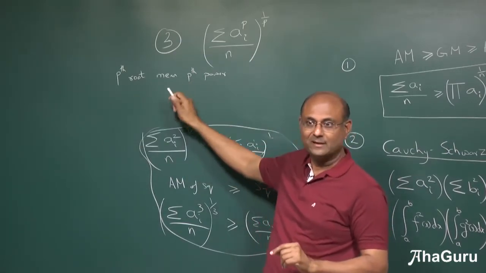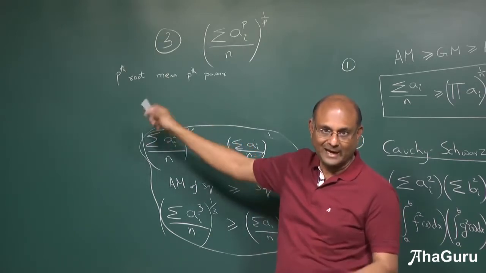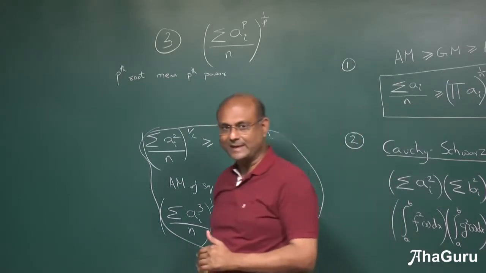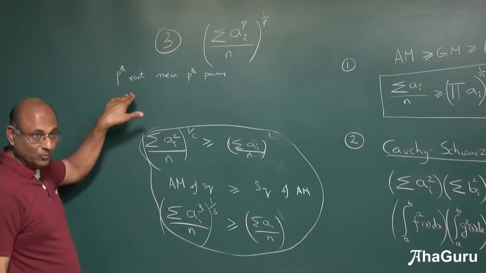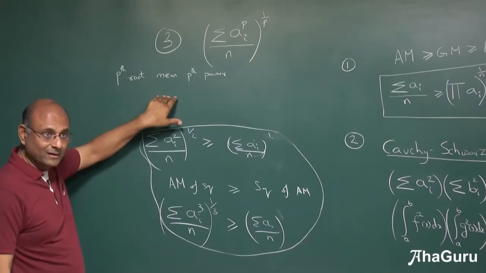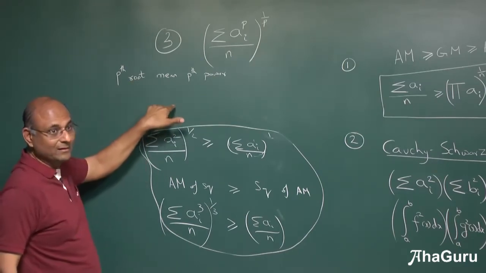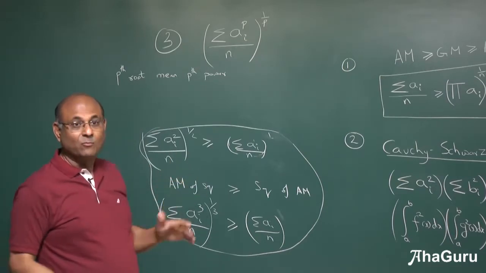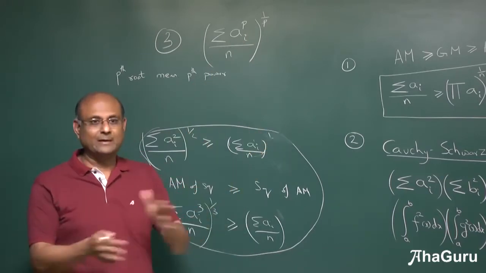That's so common, you should basically remember that anyway. And what if I did this for the cube root? Cube root mean cube. Fourth root mean fourth power. Correct? Is that idea clear? Whatever you did in terms of a power, after that you added all of them and did an average.